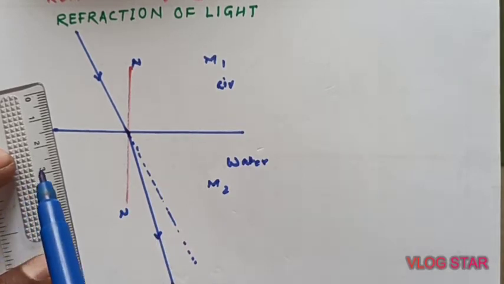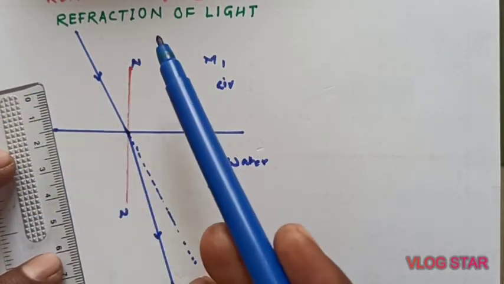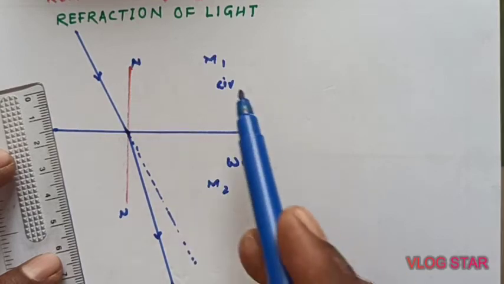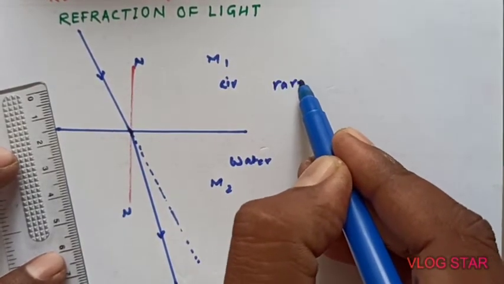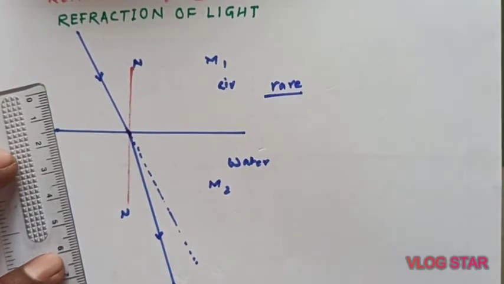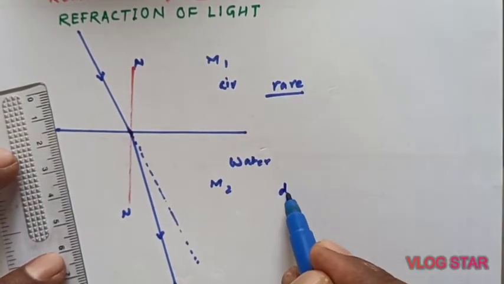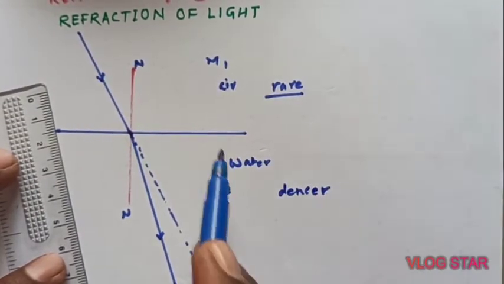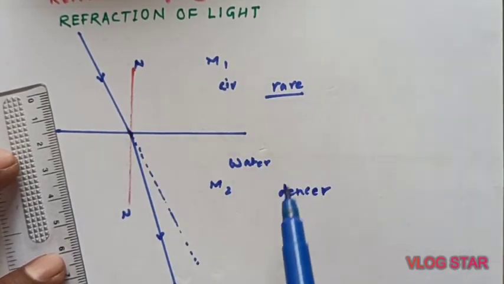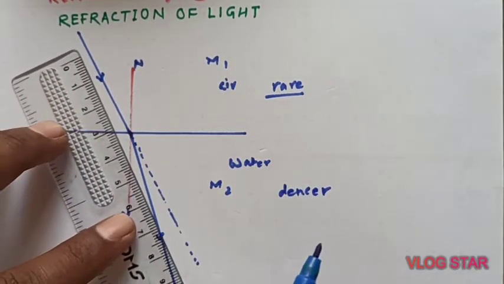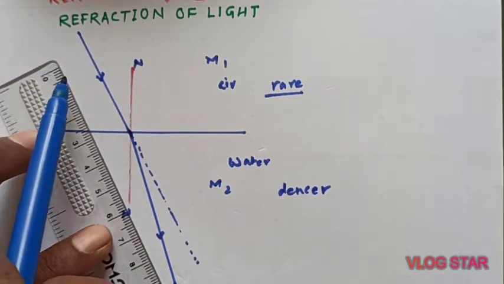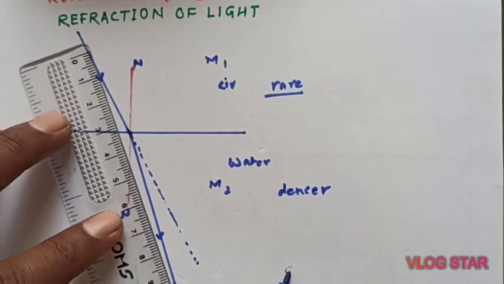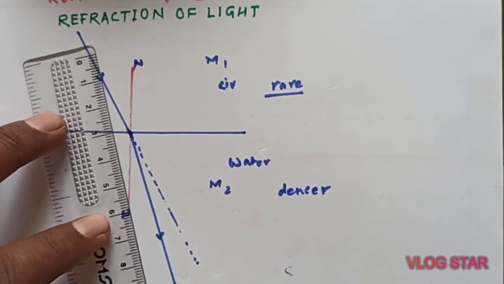Means when light enters from air, the rare medium, what do we call that? Rare medium. Rare means having less density, and water is denser as compared to air, so it has more density. So in that case, when light enters from a rare medium to a denser medium, it bends towards the normal.